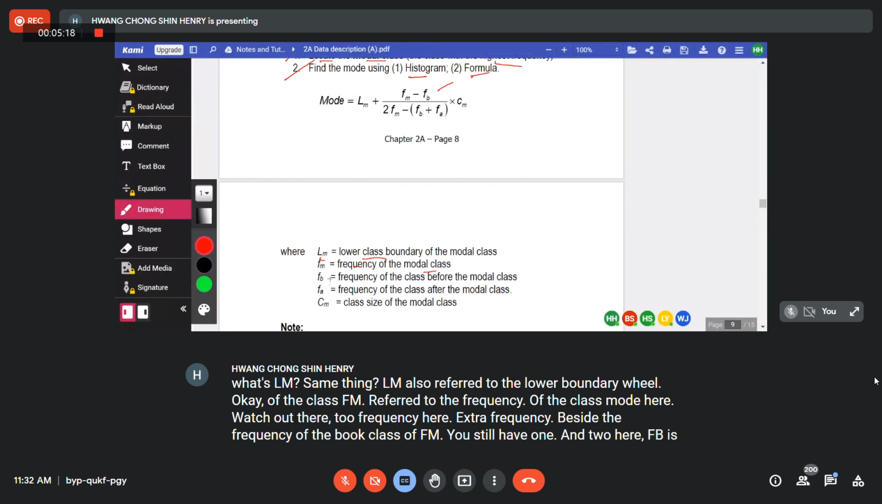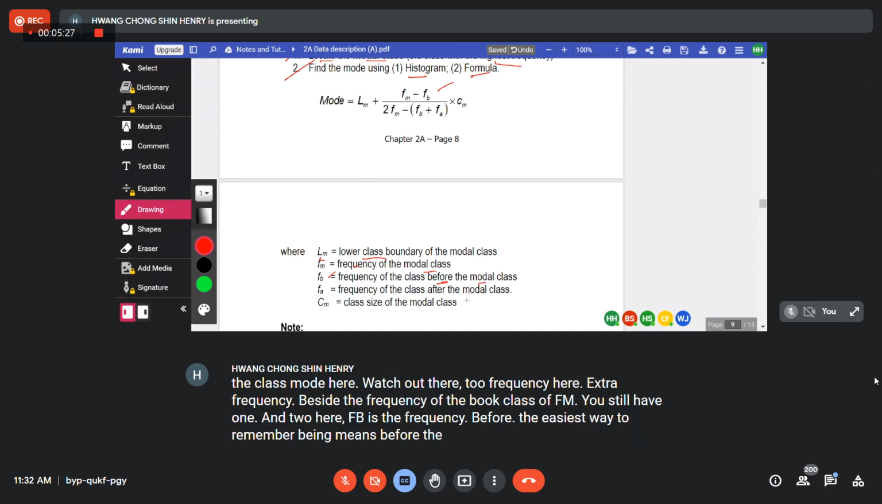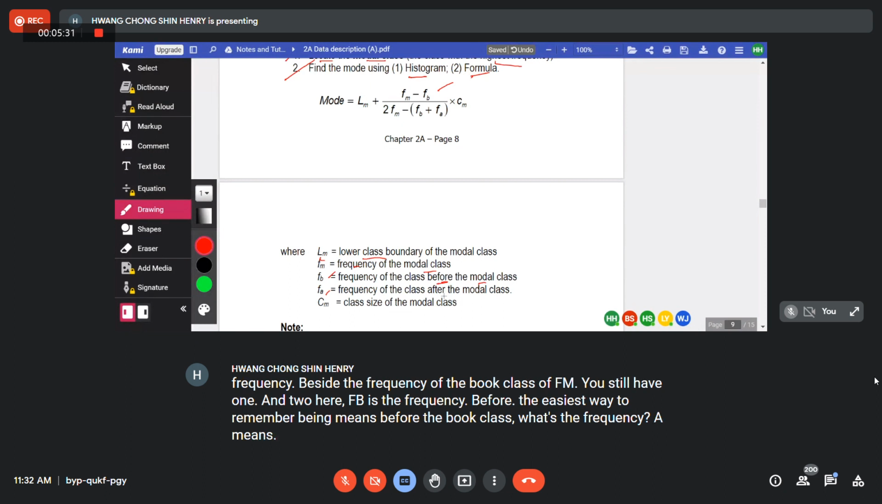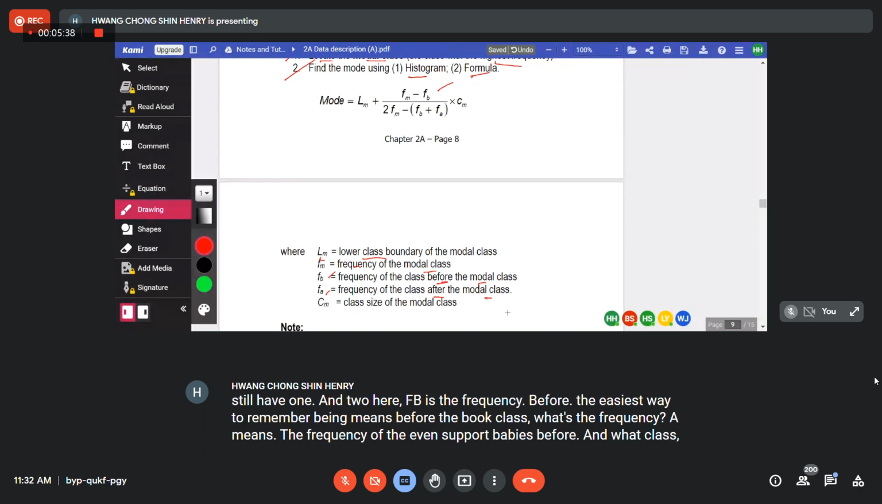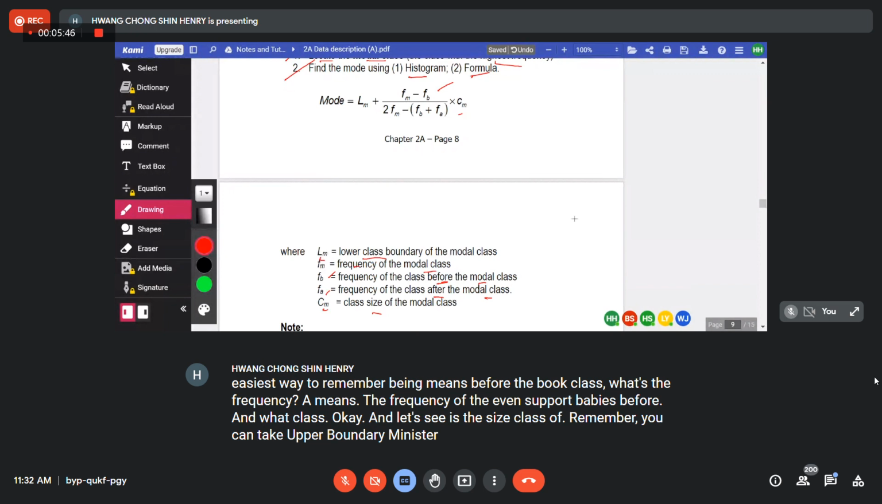FB is the frequency before. Now, the easiest way to remember, B means before the mode class, what's the frequency? A means the frequency after. A means after, B means before the mode class. Okay? And C is the class size. Remember, you can take upper boundary minus the lower boundary.